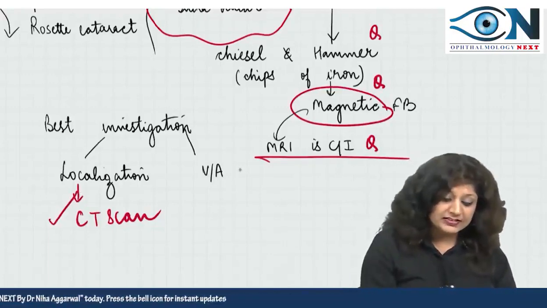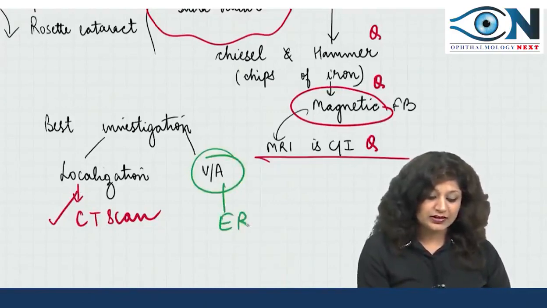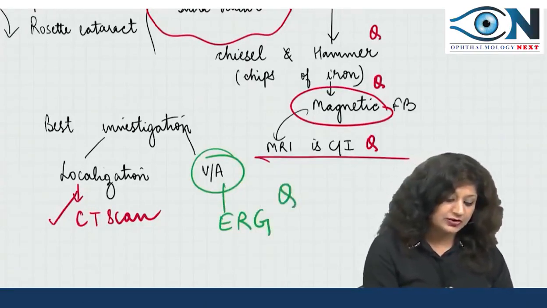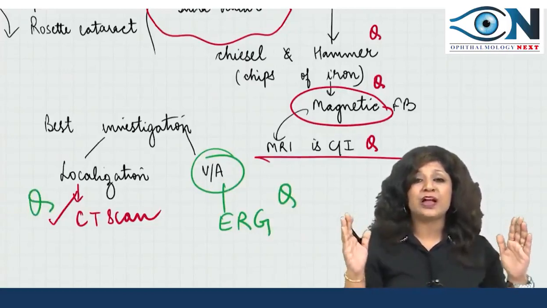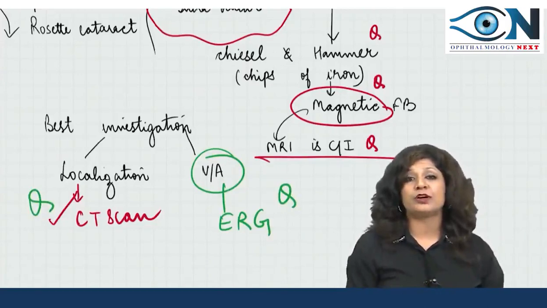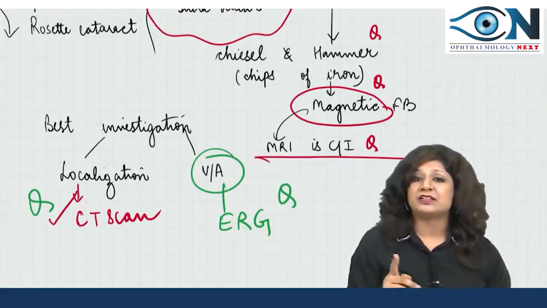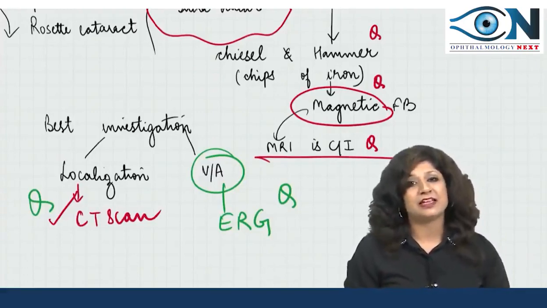And as far as the visual acuity is concerned, the best is the electroretinography, that is ERG. So these are very important MCQs, 5 MCQs on the go just from the intraocular foreign body, the most common foreign body. It is magnetic, MRI contraindicated, and then CT scan and the ERG.